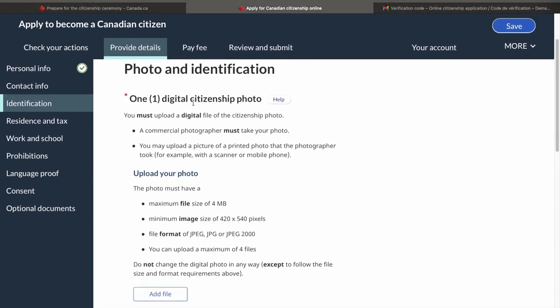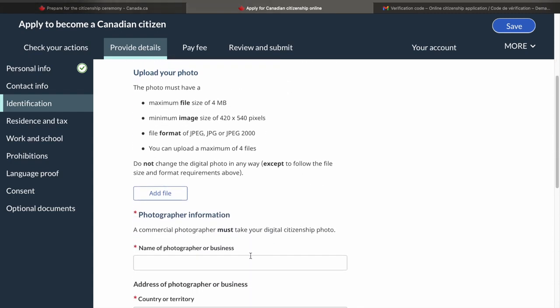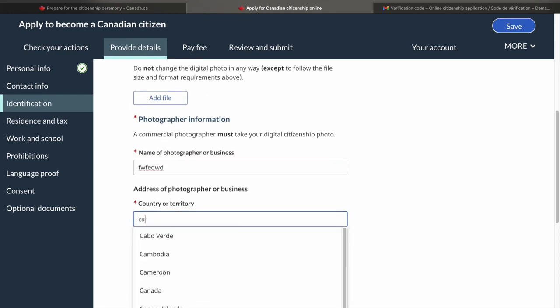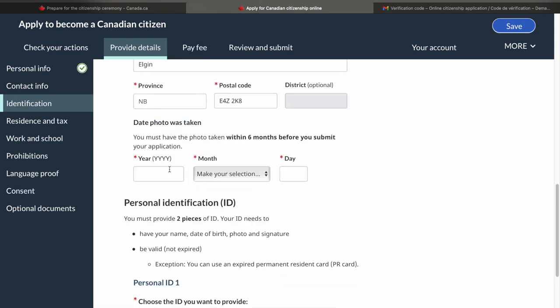The next, again now it is asking for the photo and identification. So you have to give one digital citizenship photo, which is very essential here. So the photo has certain criterias. If you're in Canada, you go to any store, maybe Walmart or Staples, they know the citizenship format, the exact format for the photo. But even if they are not aware, you can tell them that this is the criteria and you need a digital photograph to upload it here. Whatever you want to write here, I'm just writing all the random things here, choosing just randomly any one. When was the photo taken?